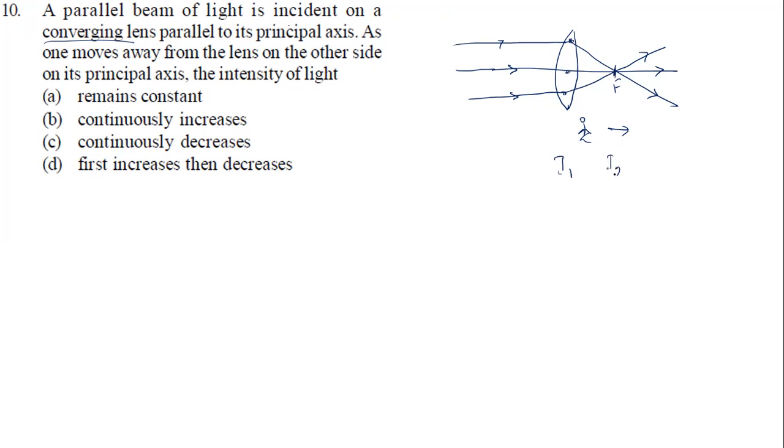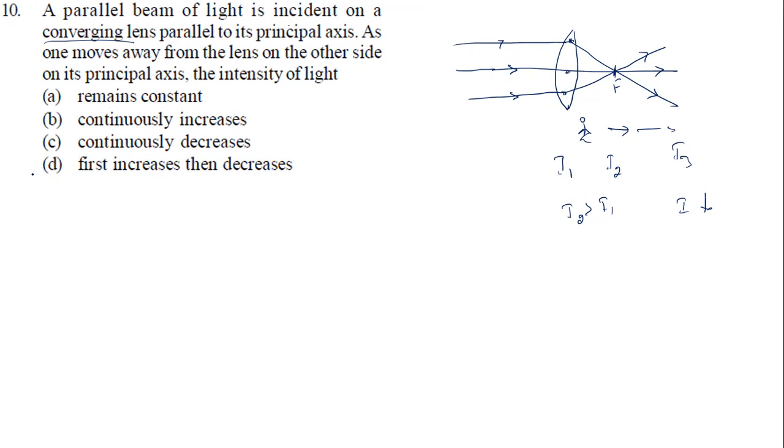Let's say I2, so I2 is greater than I1 because as they converge, intensity increases. As you move further beyond, they spread apart again, the distance between them increases, say I3, so the intensity decreases again. So intensity first increases and then decreases.